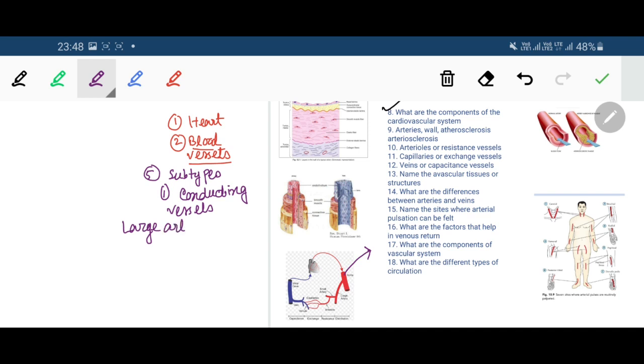Large arteries, conducting vessels. Next is the distributing vessels, which are the small or medium sized arteries. Number 2, distributing vessels, medium sized arteries.